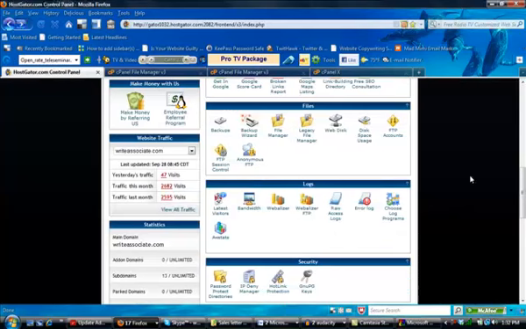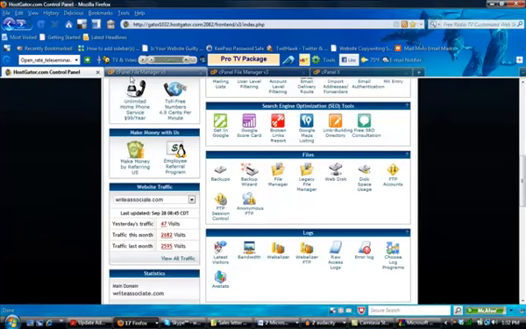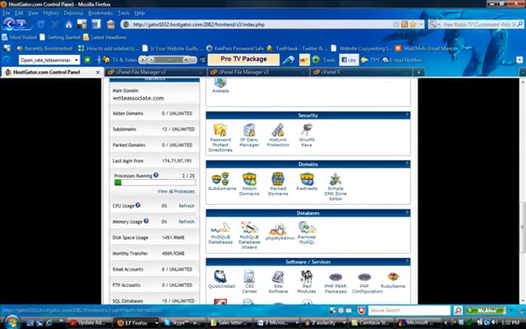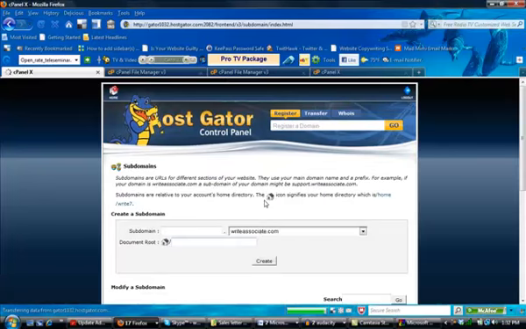And actually, you know what, we're going to step back for a minute. I'm sorry. If you notice it opened up a new window, so I'm just going to go back to the original window here, this original tab. And what we're going to do first is set up a subdomain. My apologies for the confusion. Let's start with this. The subdomain is going to be just a different domain on your main web host that you can use to host this particular squeeze page.